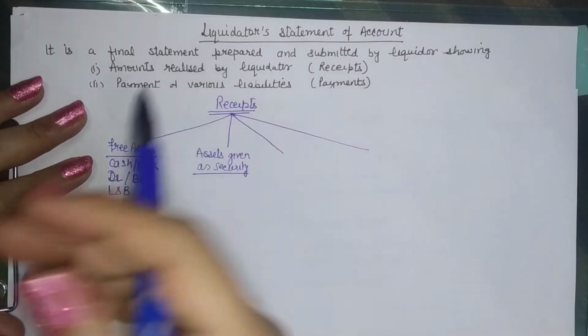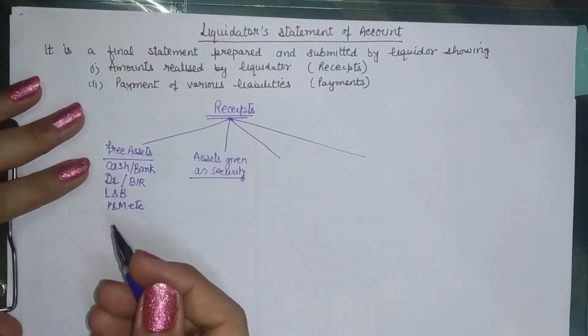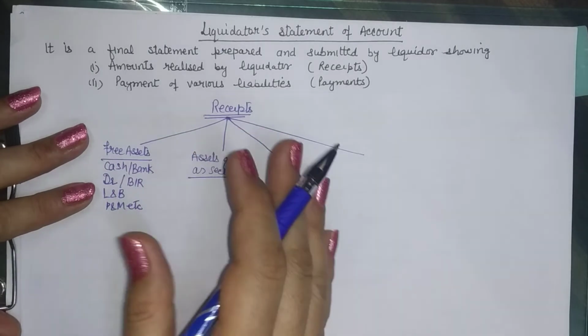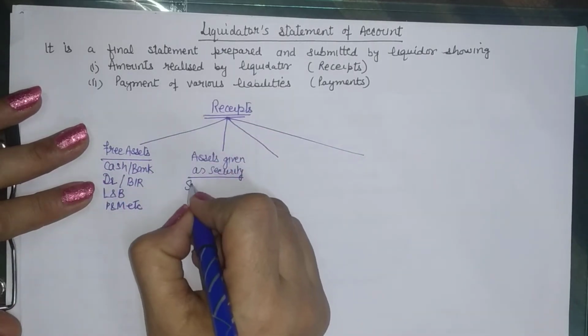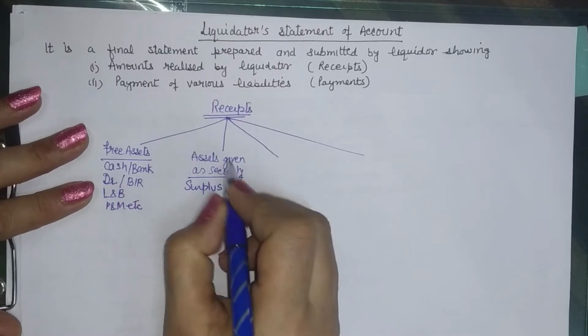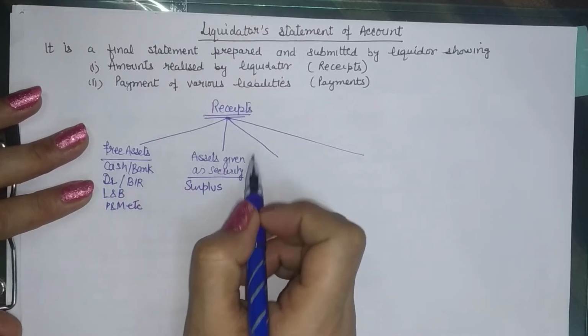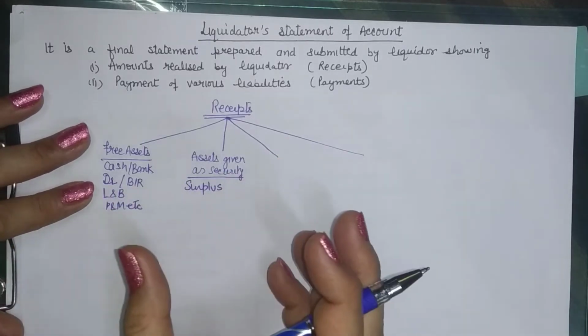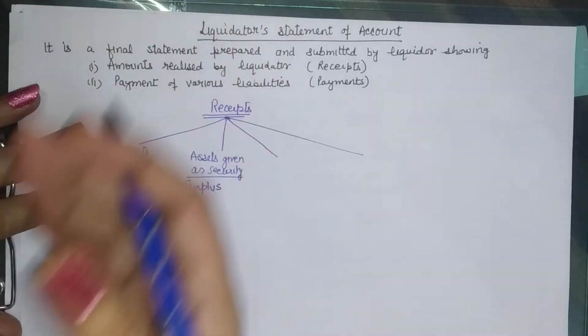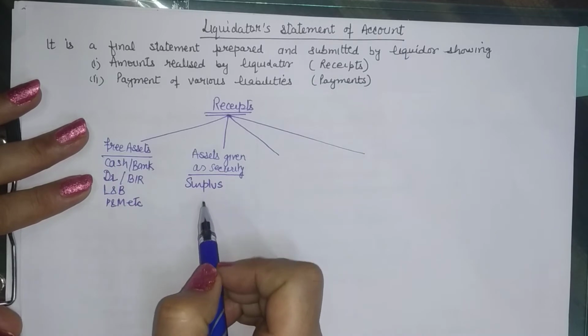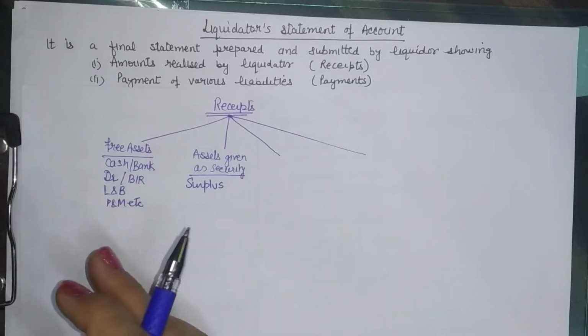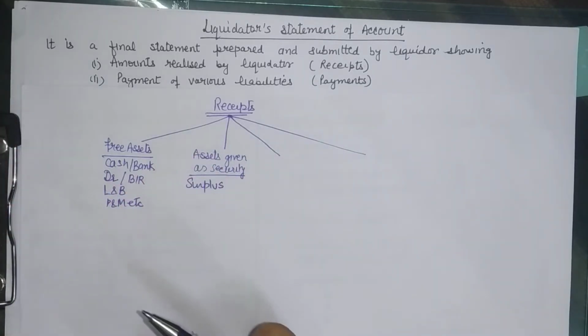So the asset is sold off and the money is recovered by the liquidator, and then the payment is made to the liability holders and the remaining balance is left as a surplus. So in case of the assets given as security, you do not show the full receipt because you have a certain secured liability against that. So you pay off that liability and only the surplus amount is received, or held, by the liquidator for payment purposes.